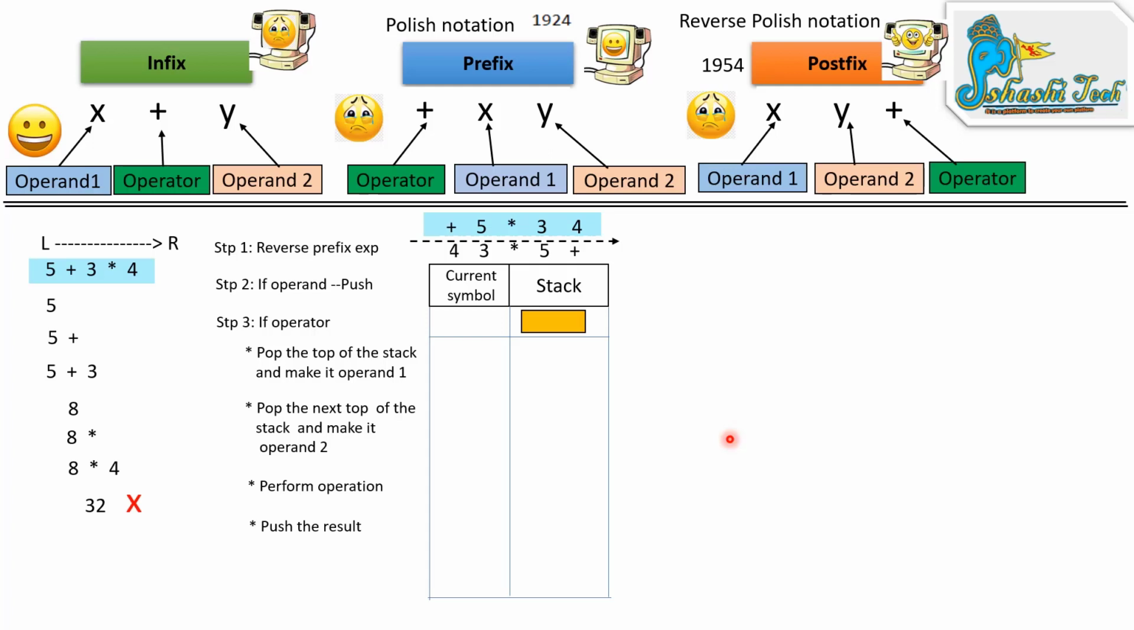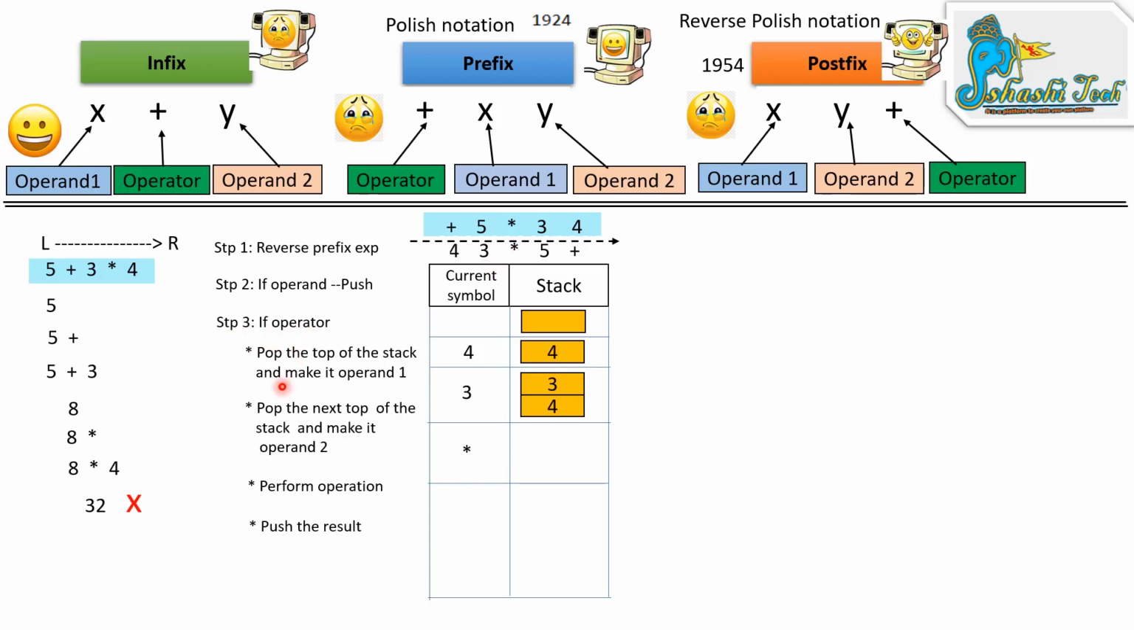If an operand, push. Here 4 is an operand, so push it on the stack. Next, after 4, move to the 3. Here 3 is an operand. Again push on the stack. Then move to star. Here star is an operator.